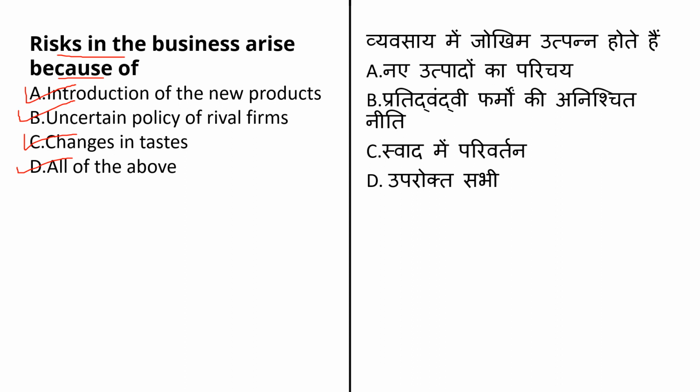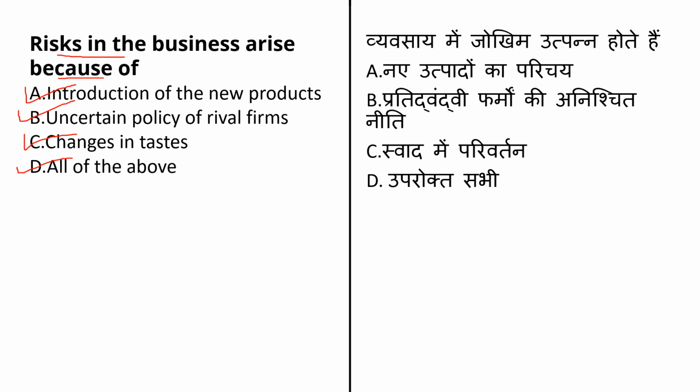And why is this arising? So introduction of a new product will be one of the problems because you never know how that product will work, okay. Whether that product will work well in the market or not is the question mark, correct. So this is one problem. Uncertain policy of rival firm will be another problem, and changes in taste is again a problem.